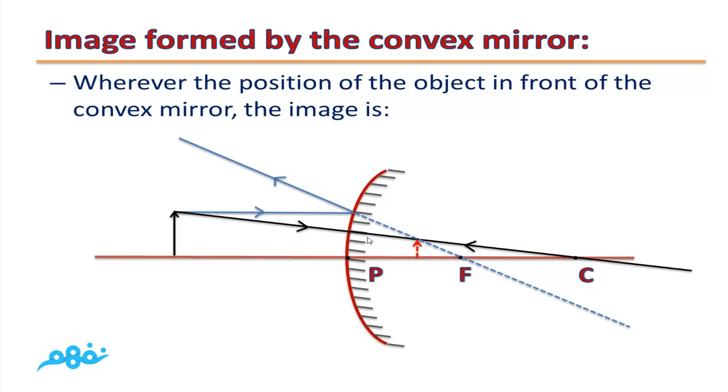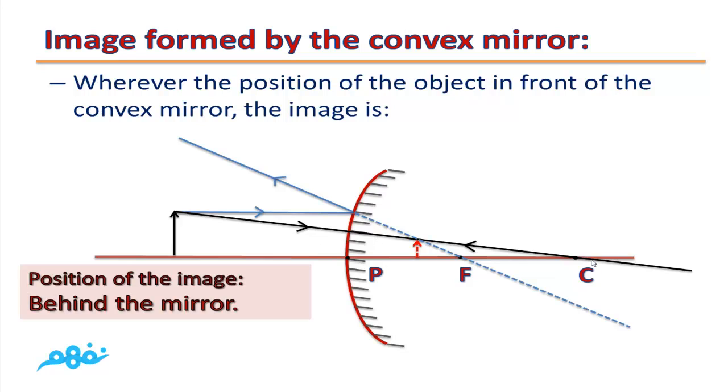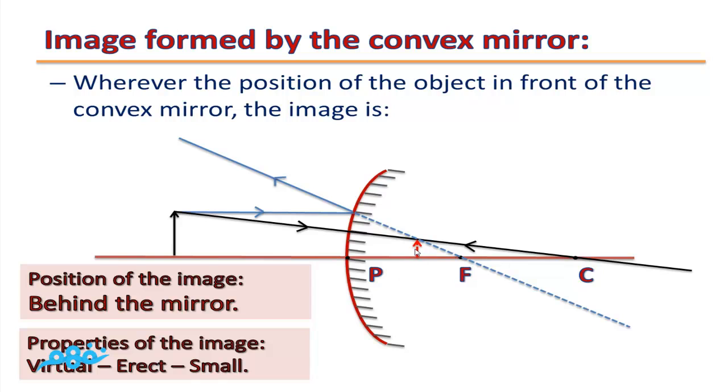If we have another ray passing through the center of this mirror, it will reflect on itself. This point of intersection is the position of the image, and as you can see, the image is formed behind the mirror. The image is virtual, erect or upright, and small. So wherever the position of the object in front of the convex mirror, the image is virtual, erect, and small.